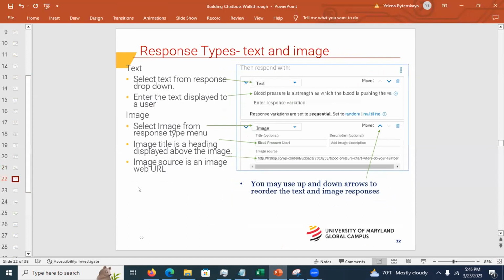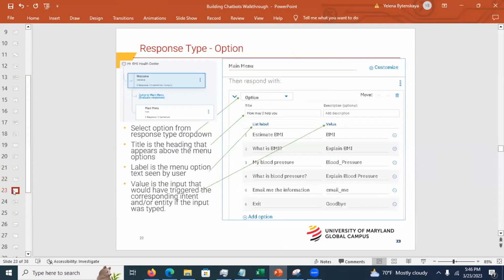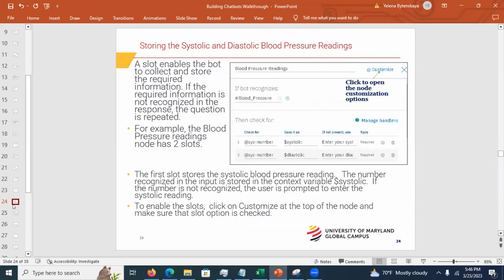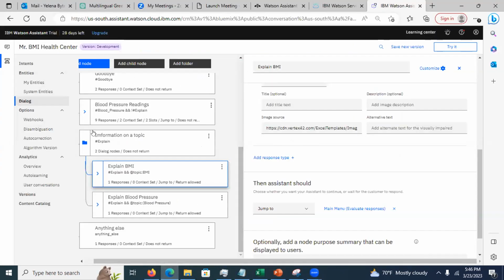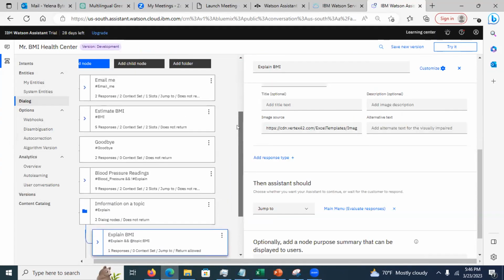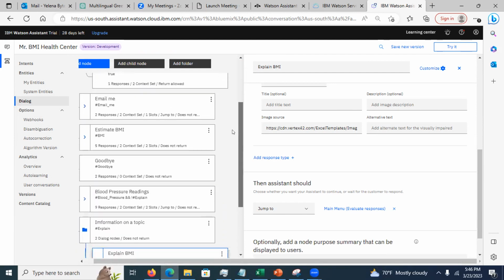Response type shows you different response types, right? This is what I was talking about. You understand the difference between label and value. Value is what the intent gets called. Then for the blood pressure, it's storing the data in variables. So in your assignment, you are required to store something.